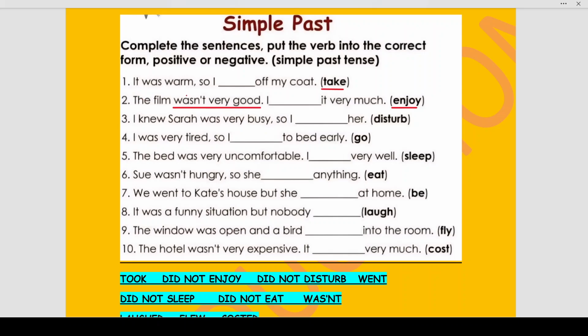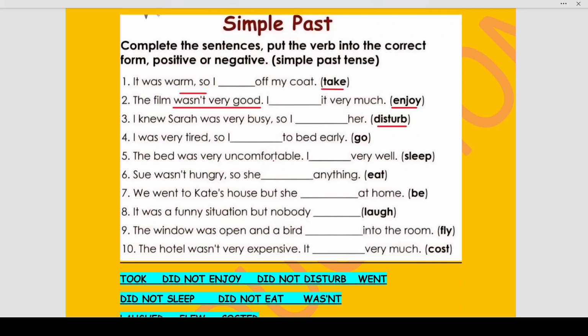Okay. Wasn't is a negative word. So the verb will also take a negative sense. I did not enjoy it very much. Why? Because the film was not very good. I knew Sarah was very busy. So I disturb her becomes did not disturb her. Why I did not disturb her? Because I knew Sarah was very busy. I was very tired, so I dashed to bed early. I was very tired, so I went to bed early.